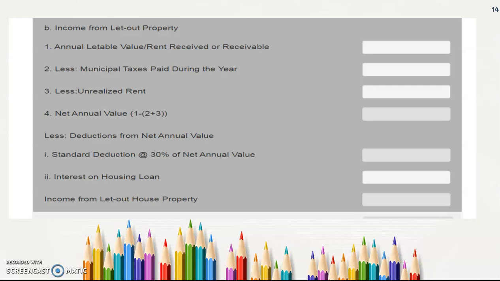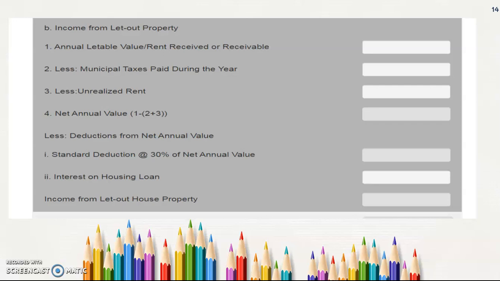Finally, some deductions are there. That is the 30% standard deduction. Why are we doing this 30% standard deduction? First, to reduce the tax, the government is providing this 30% standard deduction to all the let-out properties.